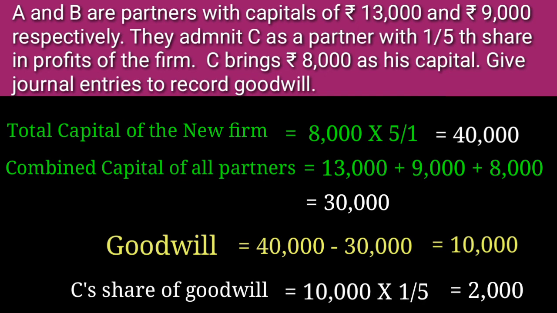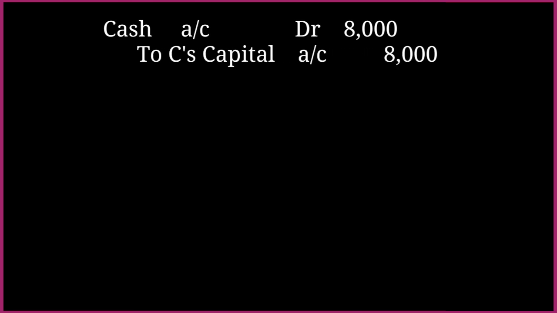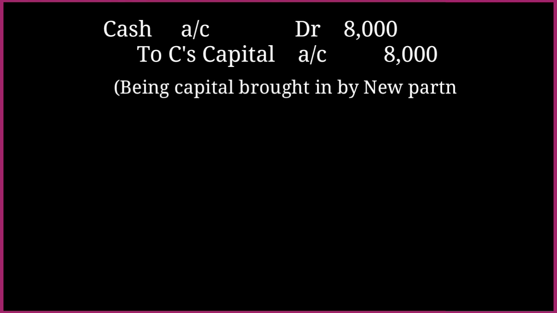Okay. Next, we can make journal entries for these transactions. Here, C brings 8,000 as capital, but the goodwill he didn't bring. It is not mentioned in the question. Right, we can make the journal entry. The first journal entry is related to the capital. The journal entry is: Cash account debit 8,000 to C's capital account 8,000. The narration is: being capital brought in by new partner.